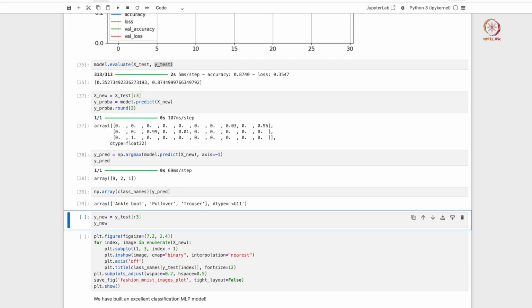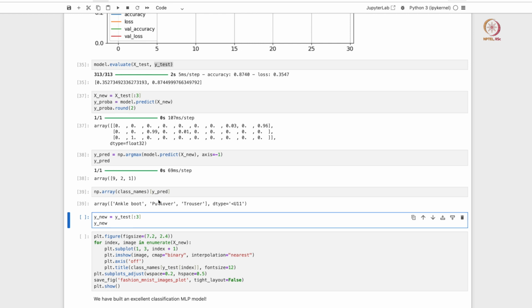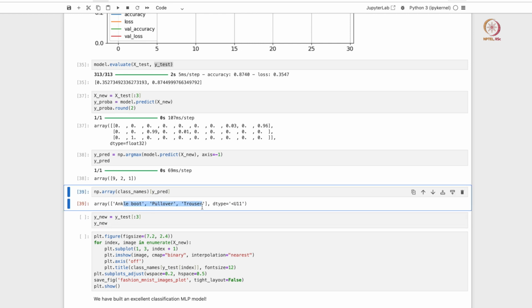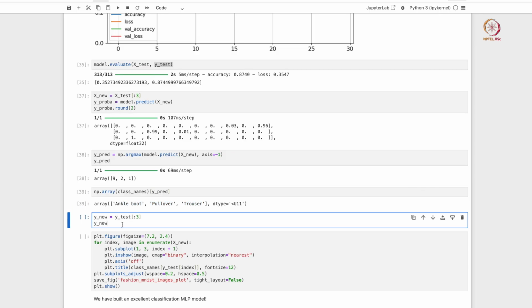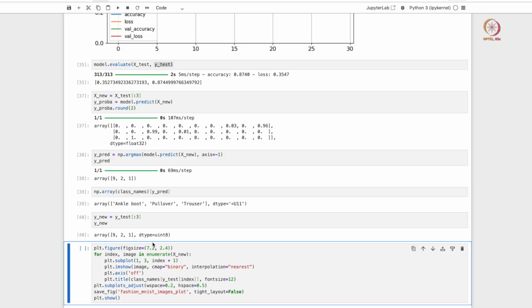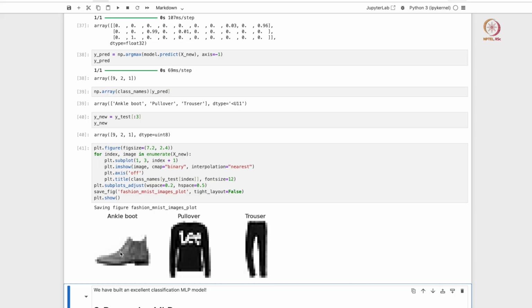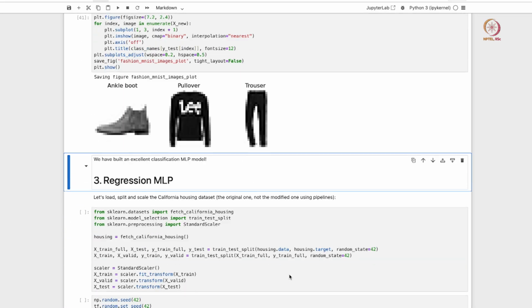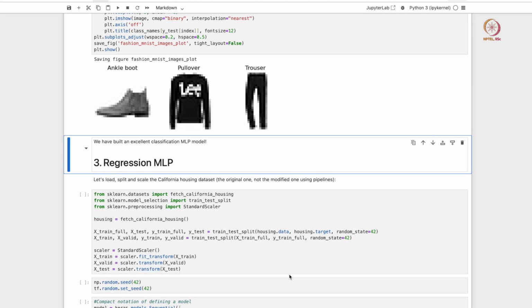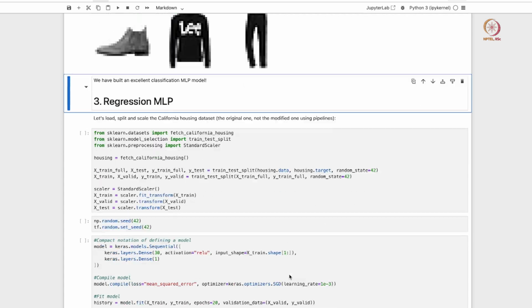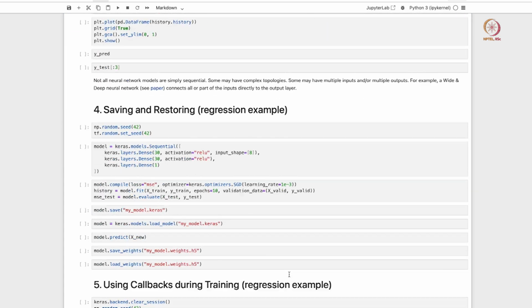According to the classes, it's basically an ankle boot, pullover and trouser. Those are the first 3 data points in the test set, right. Let's see what the actual targets are. The actual targets are actually 9, 2 and 1. So the model has accurately classified them, and if you want to visualize them, this is the ankle boot, pullover and trouser. So it looks like the model has actually worked fairly well, and it is able to do multi-class classification as well.